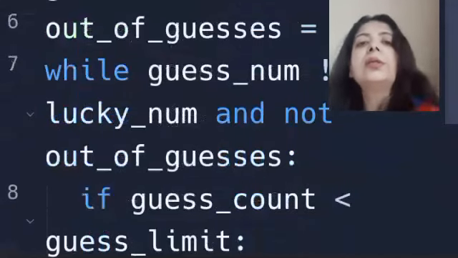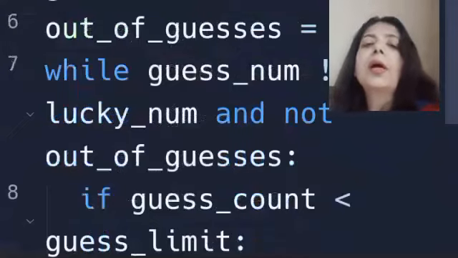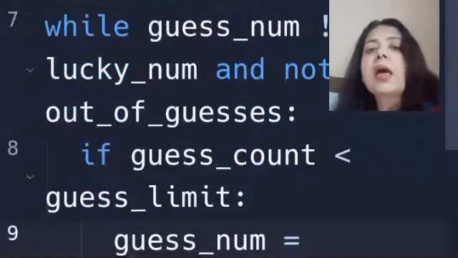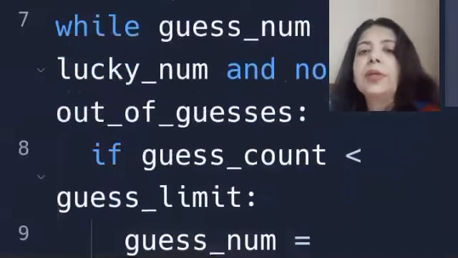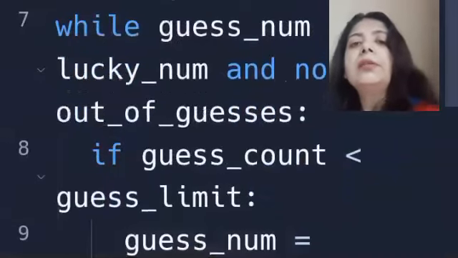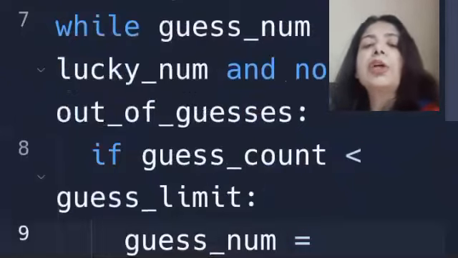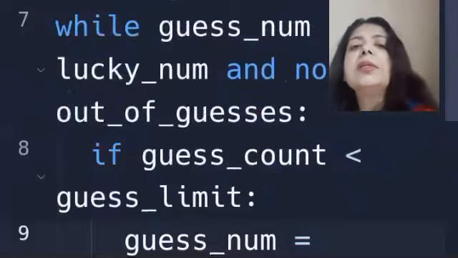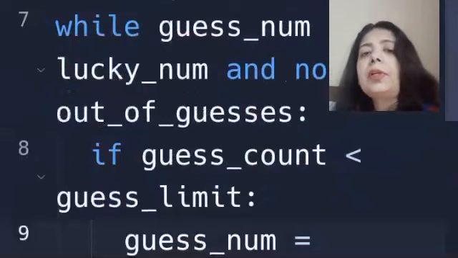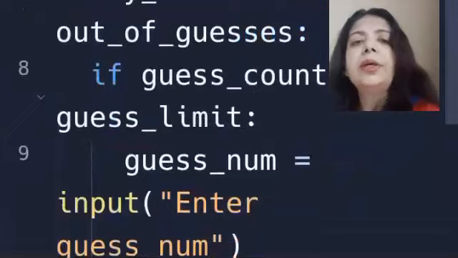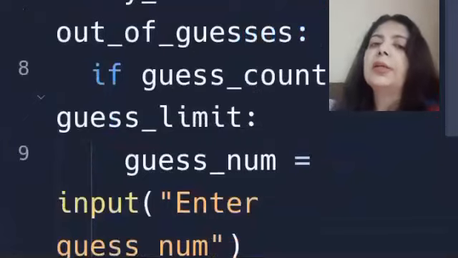Under that condition, I repeat, if the guess count is less than the guess limit, that is anything less than 10, the guess limit being 10, right? So as long as the guess count is less than the guess limit of 10, under this condition, what will be the guess number? Something will be there, right? So input, enter the guess number.